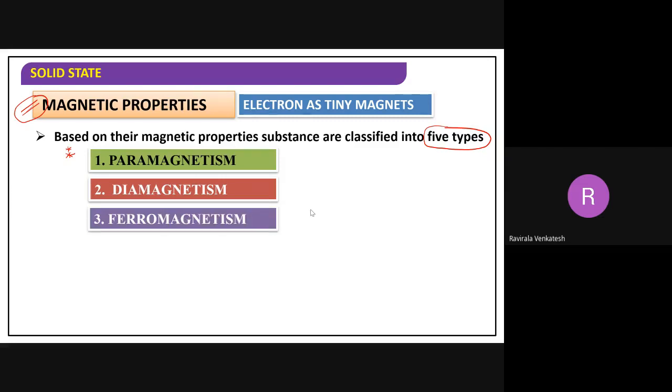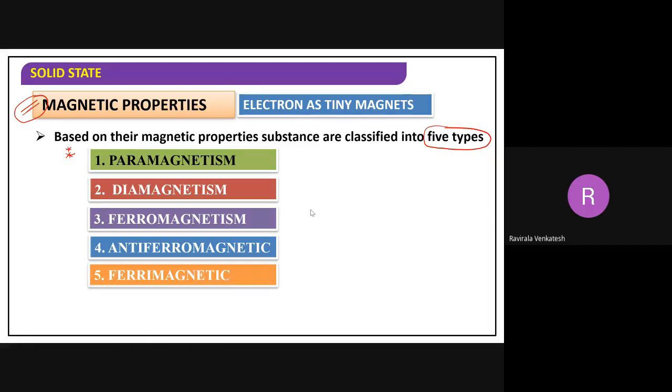Third one is ferromagnetism. Fourth one is antiferromagnetism. And finally, ferrimagnetic substances. There are 5: para, dia, ferro, antiferro, and ferrimagnetic substances. Now let me discuss each one with definitions and examples.